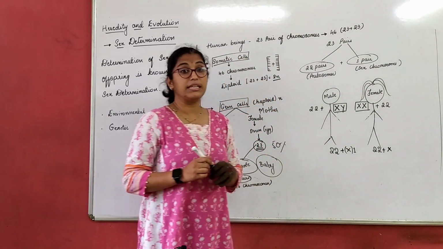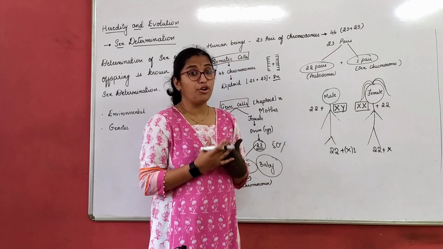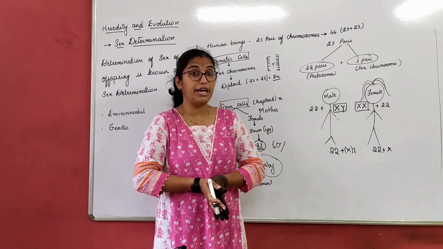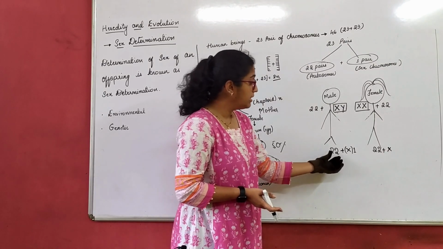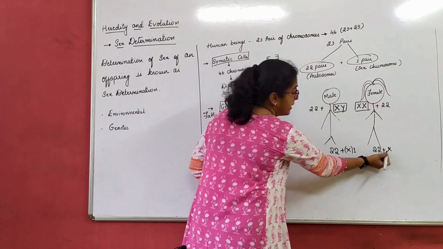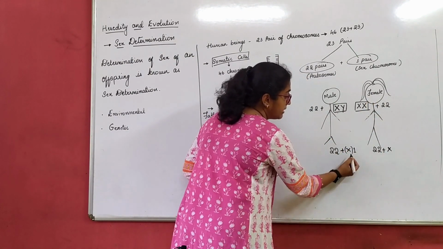What did we notice here? Male has a mismatched pair of chromosomes, whereas females have a matched pair of chromosomes, right? Now 22 plus X from him, 22 plus X from her. So we got here total 23 and 23.